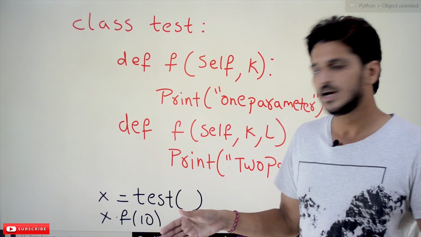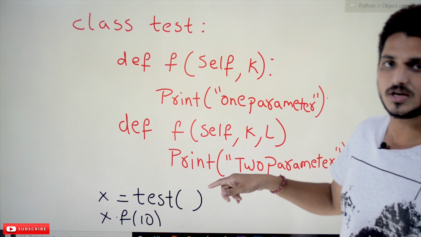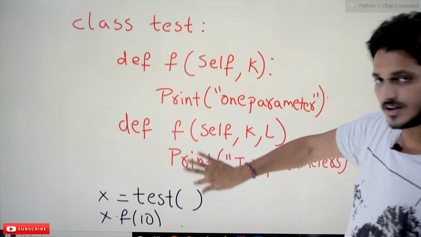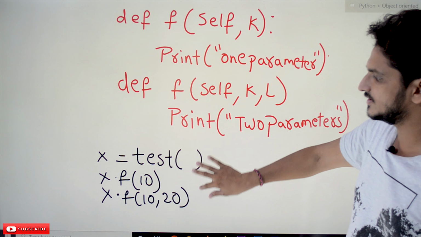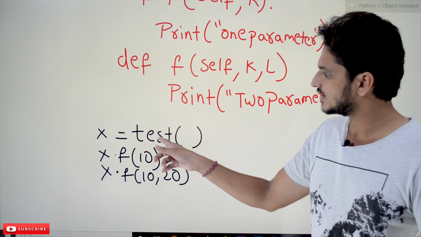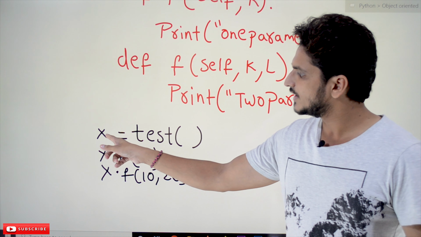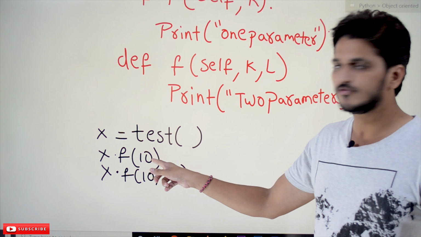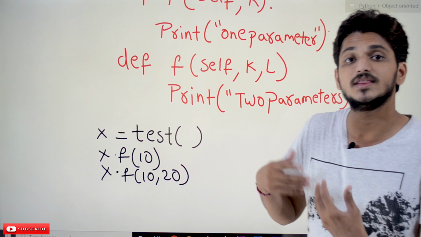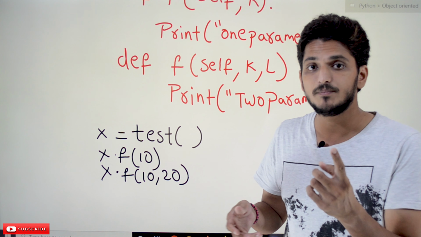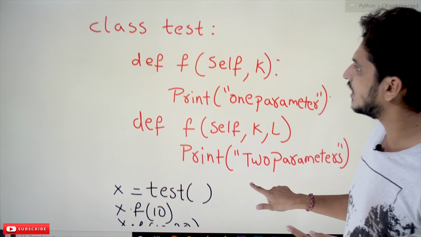Now we will understand how to call these overloaded functions in other languages. Let's suppose we construct an object of test, and the object name is x. x dot f of 10, we are calling method f with a single parameter. Which method will be called?